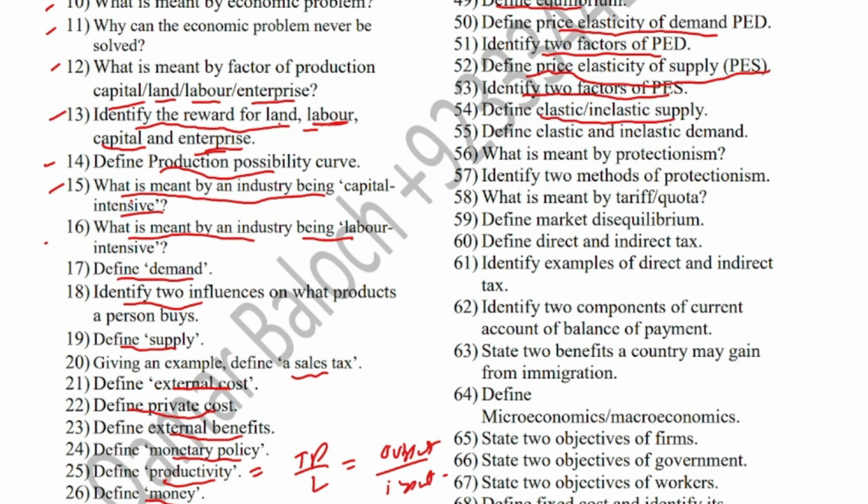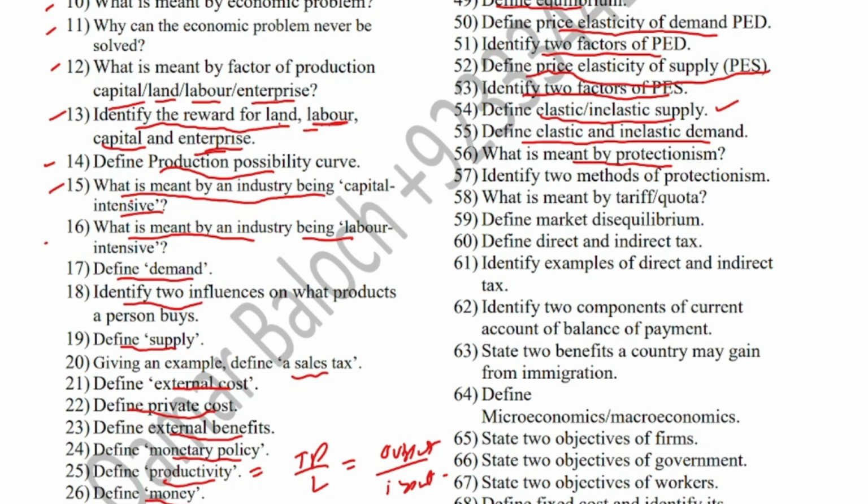In simple words, you can also say that elastic supply is when a small change in price leads to a greater change in quantity supplied. Inelastic supply is when a large change in price leads to a smaller change in quantity supplied. Define elastic and inelastic demand. Again, the same definition, but you will have to replace the word supply with demand. Elastic demand is when a change in price leads to a more than proportionate change in quantity demanded. Inelastic demand is when a change in price leads to a less than proportionate change in quantity demanded.